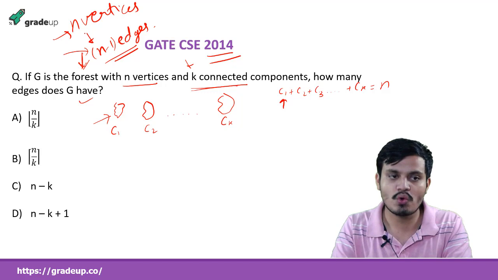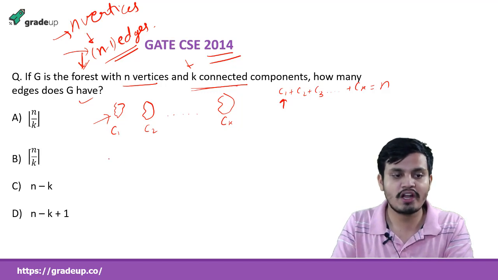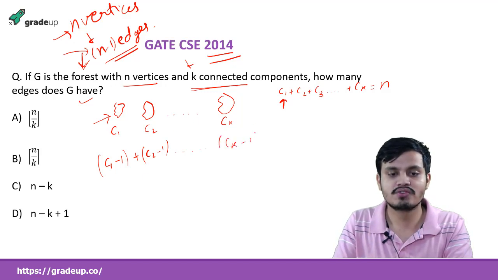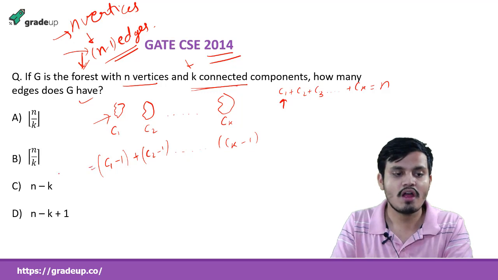So for this component, how many edges are there? C1 minus 1. Here C2 minus 1, and so on. I am counting the edges. We need to do the summation to find all the edges, and this will be Ck minus 1. So this is the number of edges in this forest.